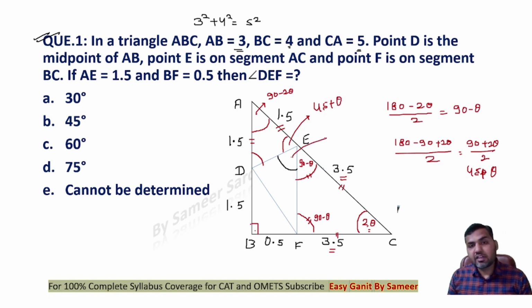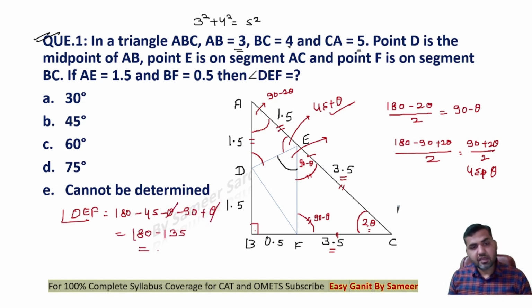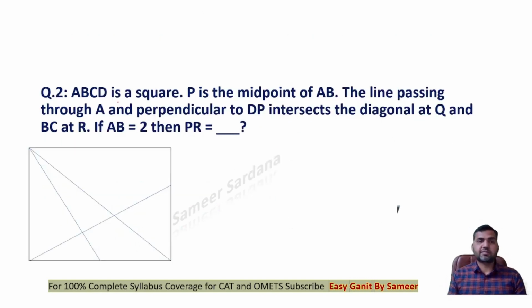Now this is the angle we are supposed to find out. The value of angle DEF would be 180 minus this angle, 45 plus theta, minus this angle, 90 minus theta. This gets cancelled. This is 180 minus 135. The answer will be 45 degree, which is option number B, guys. B is the correct answer to the question.